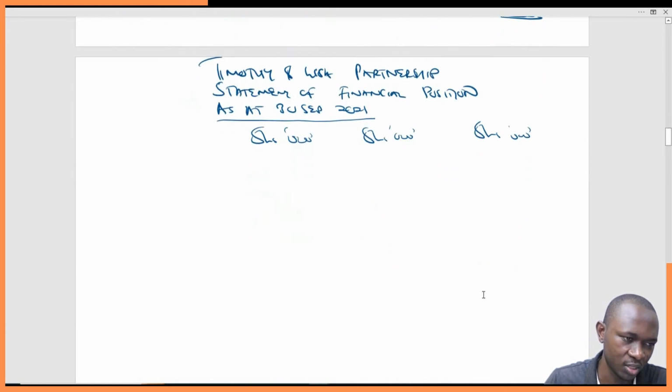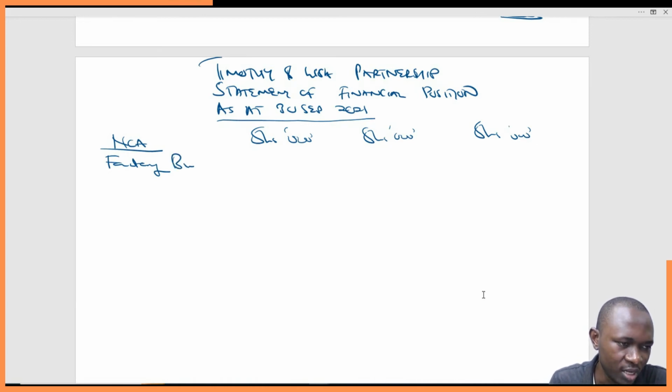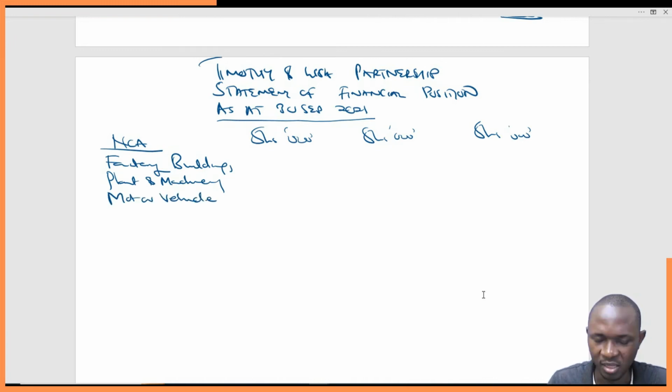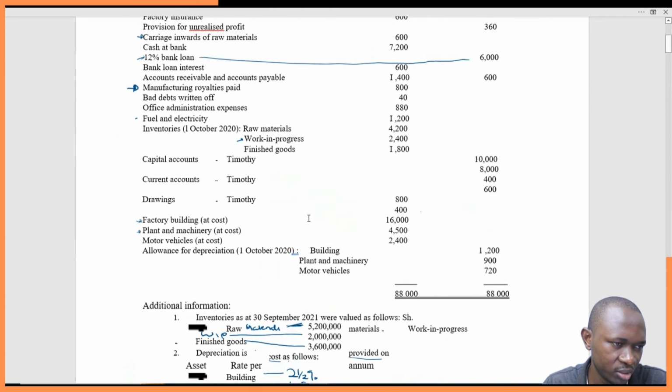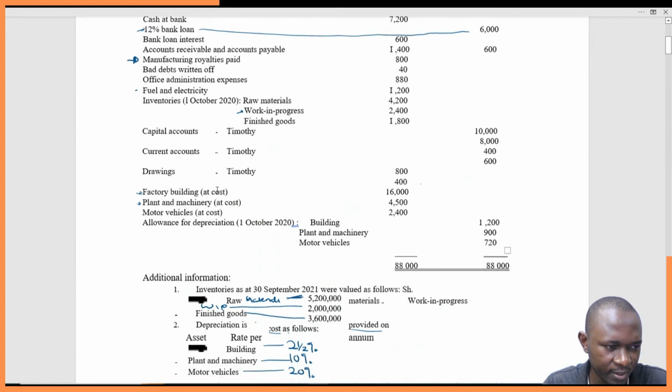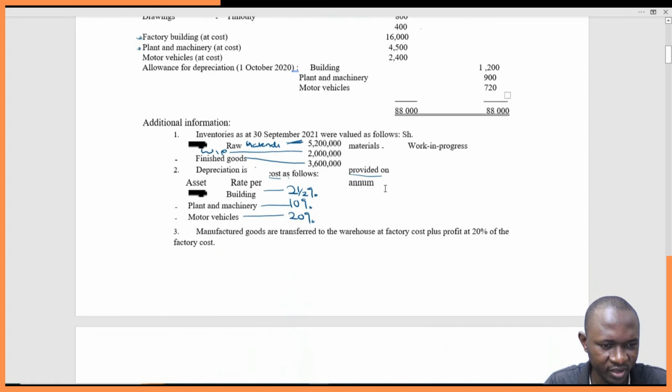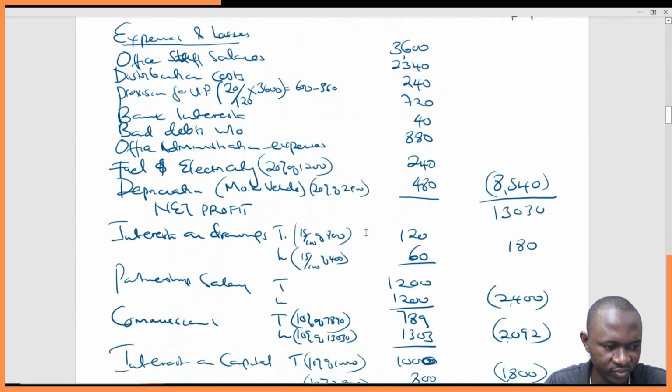For the balance sheet, we start with what we normally do: we take the non-current assets, then add current assets, less current liabilities, and then compare with the financing section. So we had factory buildings, remember? Then plant and machinery, then motor vehicle. Let's get the figures from the question. Plant and machinery and buildings: 16,000, 4,500 and 2,400.